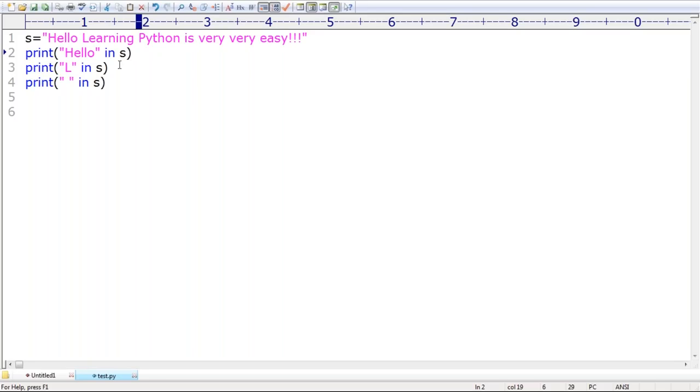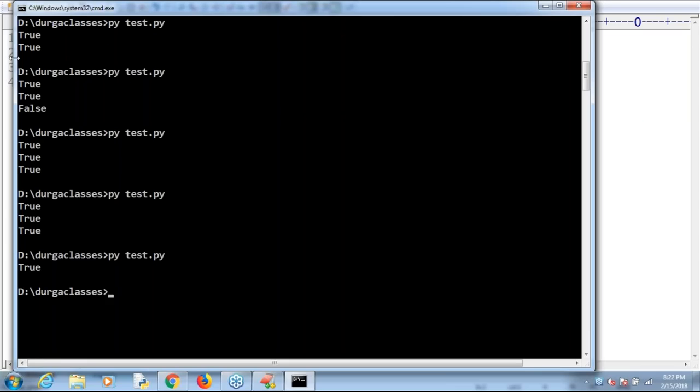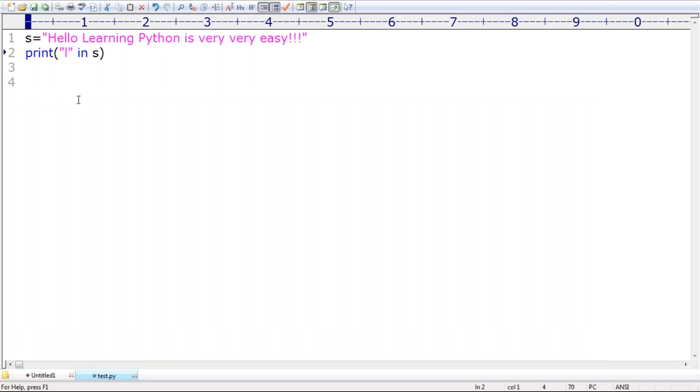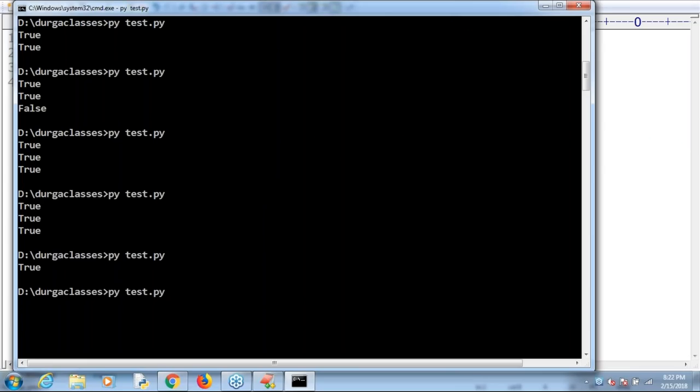Next, if you are checking for small l, what is the answer? Please respond. If I'm checking small l in S, what output by default are we going to get? False is the answer. The reason is, can you please cross check, is small l there anywhere? Because I have capital P, now if I try to search for small p, automatically small p is not there. That's why false will be the answer.